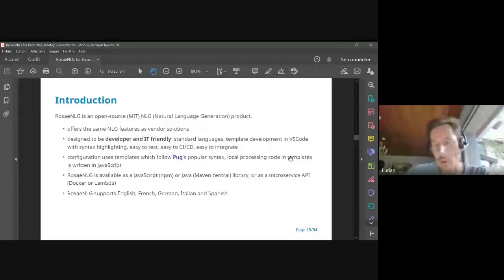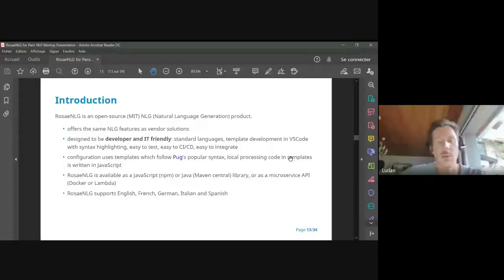The configuration of the templates follows the format of Pug. Some of you may know Pug. It's a very popular template engine used in the JavaScript world and also in the Python world. I think there's also a Java port somewhere. And for the local processing in templates, the code is just written in JavaScript.